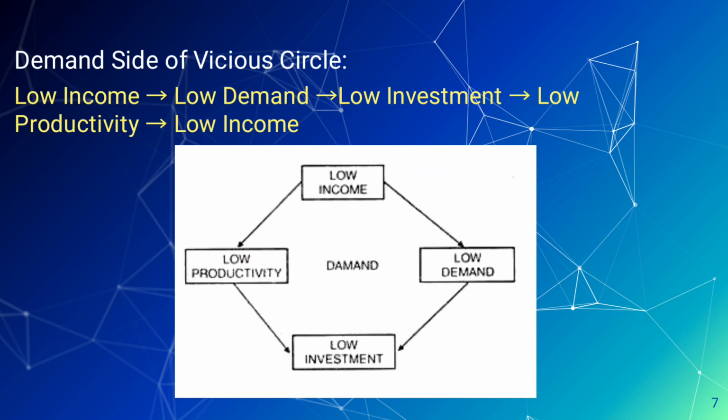And in the next slide I will discuss the demand side of the vicious circle of poverty. So in this diagram again we can say that if a person has low income, their demand to purchase any product will be less. So again they have low investment, and low investment tends to low productivity. That means the production will be less, and again the income generation will be less. It also works in a circular way, and lastly tends to low income.